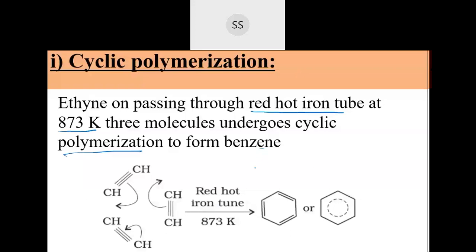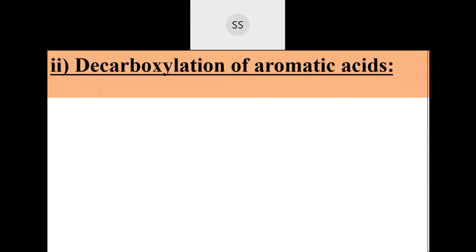Now I'll go for the second one. Second preparation is by decarboxylation of aromatic acid. This preparation is almost similar. It's a general reaction which I had done for preparation of alkanes, if you remember. Decarboxylation of aromatic acid salt we had taken. So that was generally, I will write now here.